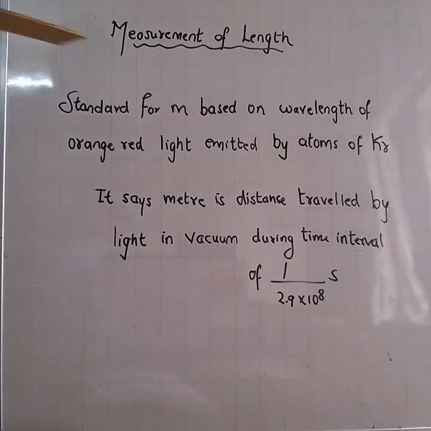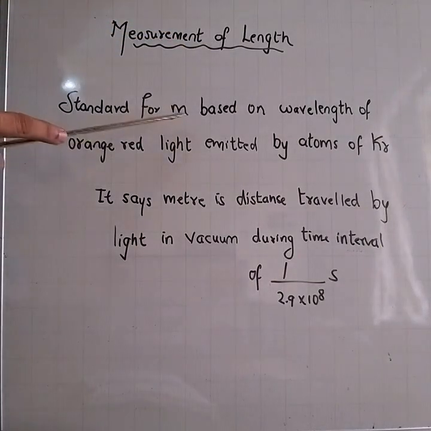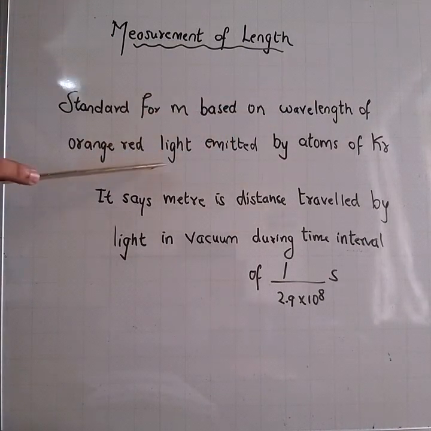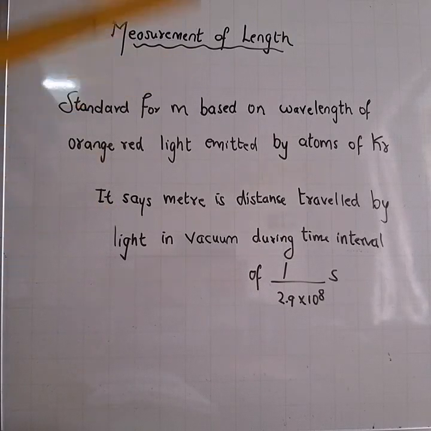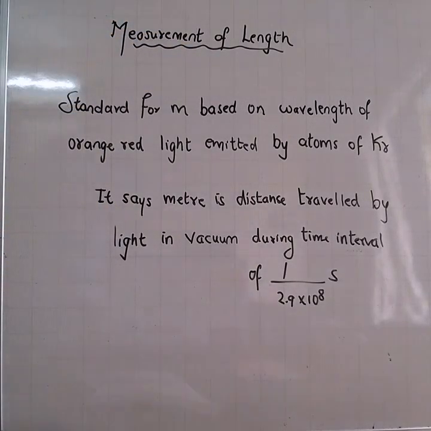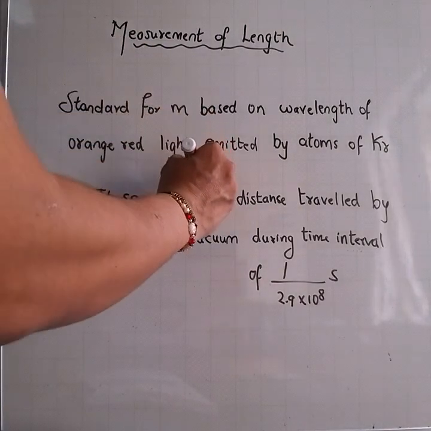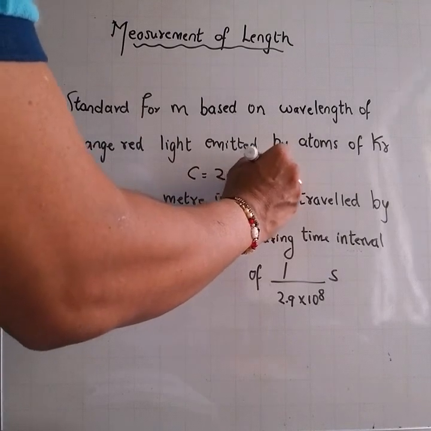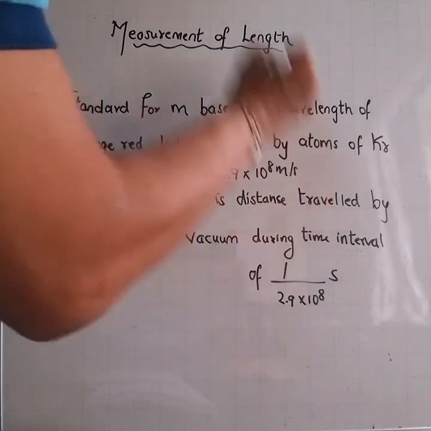See, we are talking about measurement of length. The standard for the meter is based on the wavelength of orange red light emitted by atoms of krypton. Now, the velocity of light in vacuum was found to be c equal to 2.9 into 10 raised to 8 meter per second.